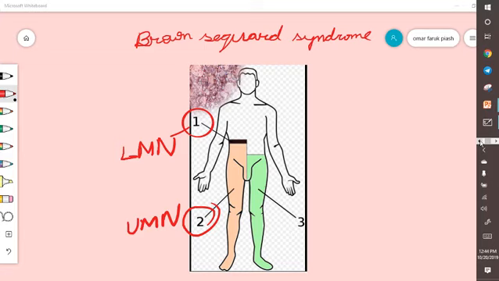And on the contralateral side, that means the opposite side, there is contralateral loss of pain, temperature and crude touch below the level of the lesion.